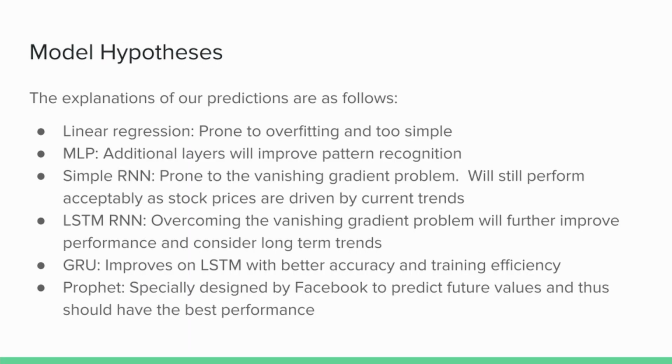Our initial hypotheses are as follows. We believe that linear regression will be too simple to accurately predict stock prices. We believe MLP will be a slight improvement due to its increased number of layers, but not ideal. We believe simple RNN will also have issues due to the vanishing gradient problem. Next, we believe that LSTM RNN will overcome the vanishing gradient problem and be a good stock price predictor. We believe that GRU will further improve on LSTM with better accuracy and training efficiency. Finally, we will use the Facebook Prophet library, which we believe will be the most accurate because it is pre-trained.